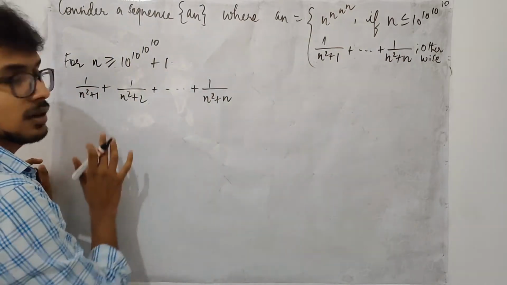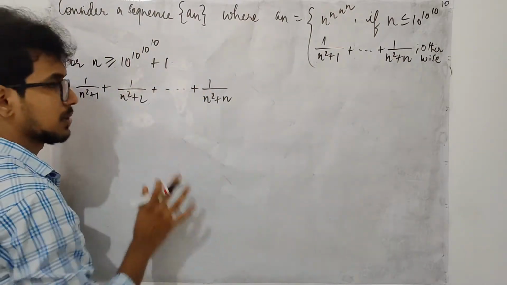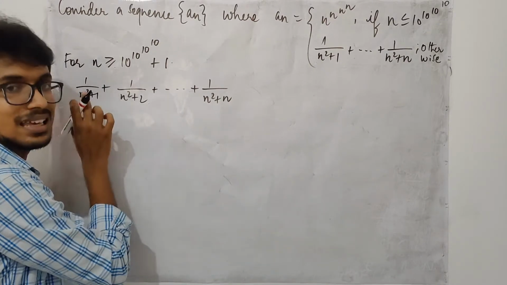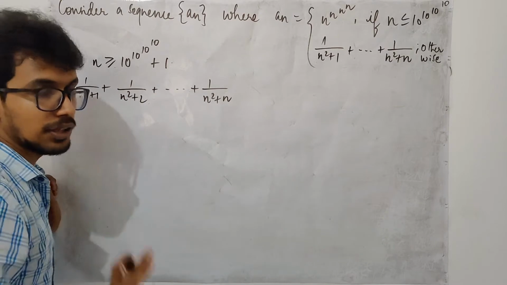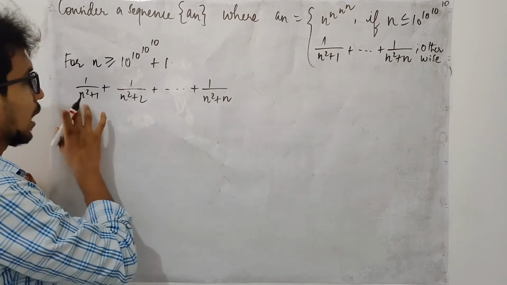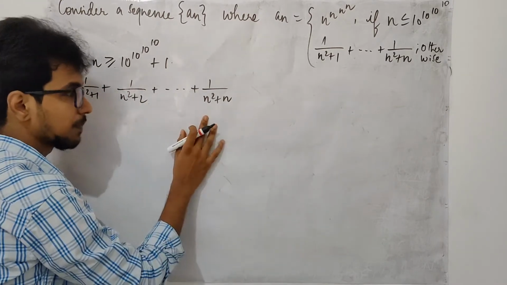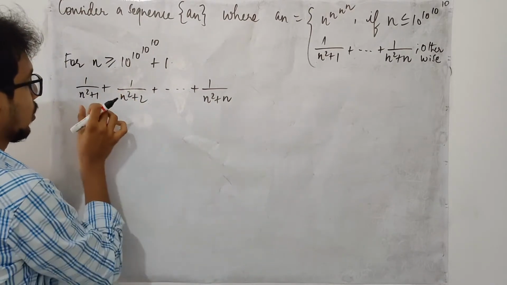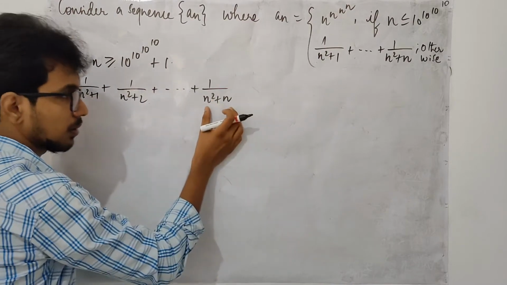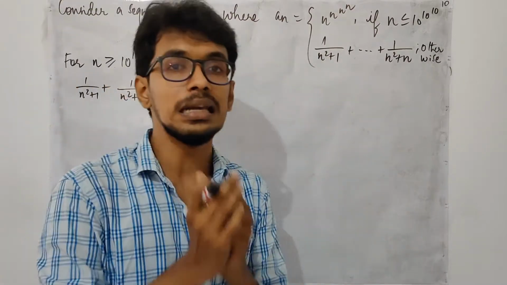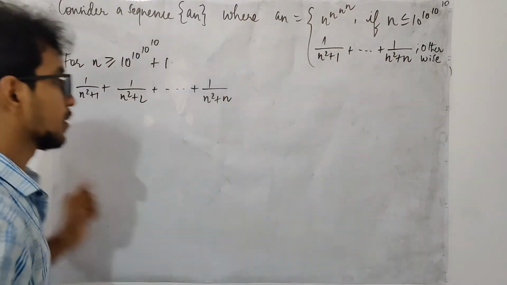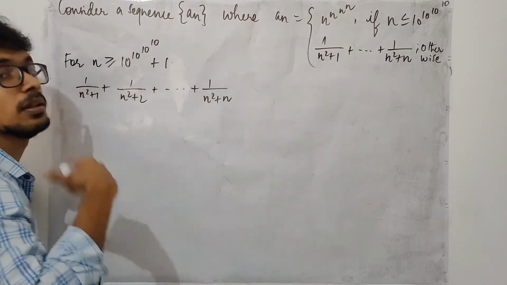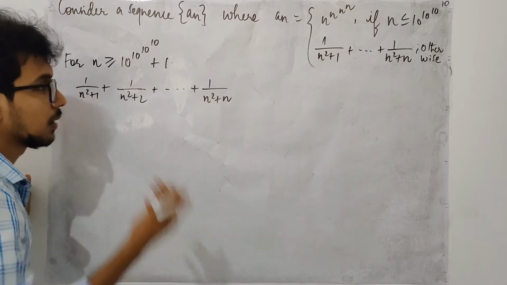Here, first forget about the numerator and all these sums. Just look at the denominators. n square plus 1. Here n is a positive integer, that is a natural number. So you have n square as a common in all the terms. You add few terms to it. So this is the smallest quantity and this is the largest quantity when we compare only the denominators. Since this is the largest quantity, the reciprocal of this term will be the smallest quantity.